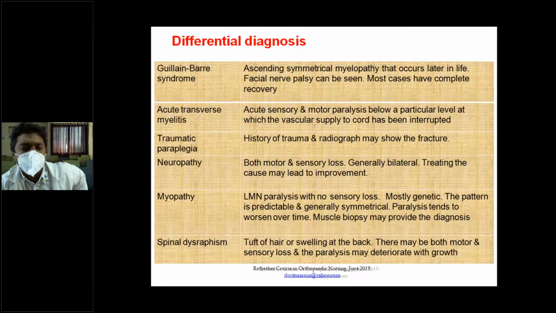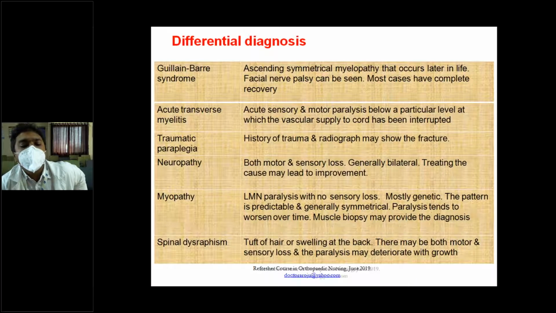The MRI is normal, and the patient will have a paralysis below the lesion, like a lower motor type of paralysis. In traumatic paraplegia, there is a history of trauma and the radiograph may show the fracture. You can have a vertebral fracture compromising the spinal canal and causing pressure over the spinal cord, which can lead to a paraplegia. So that also can present late, and you may consider it as a differential diagnosis.